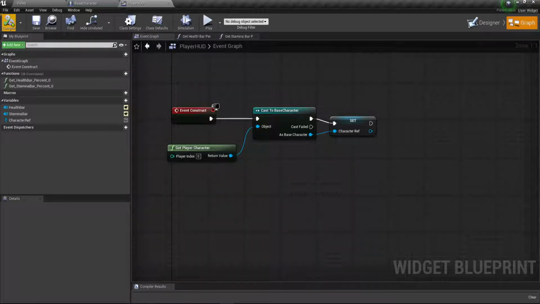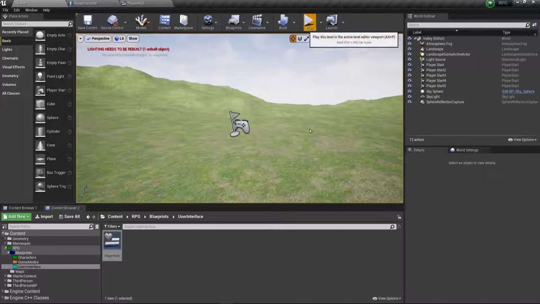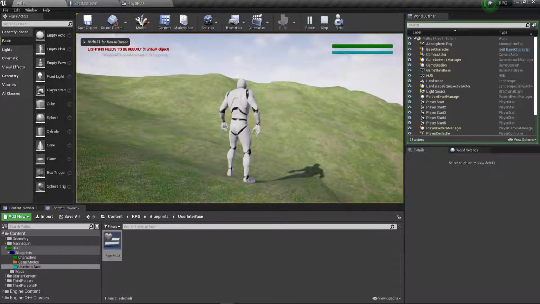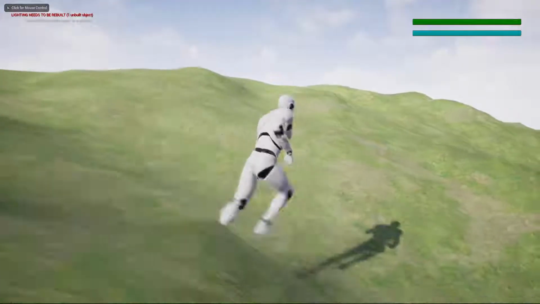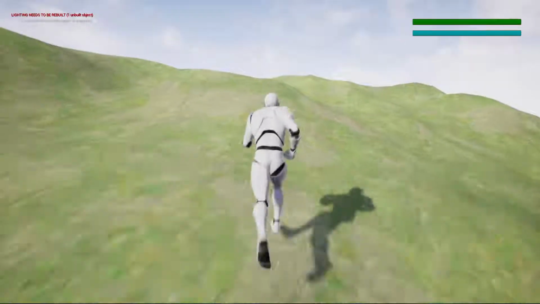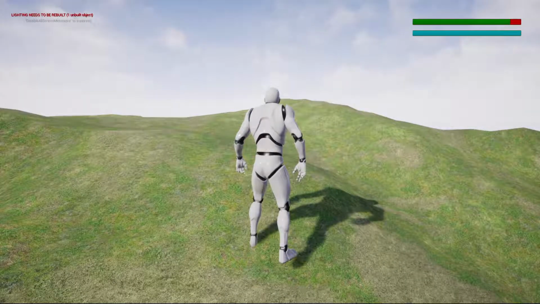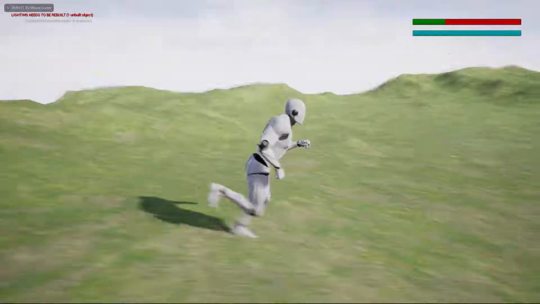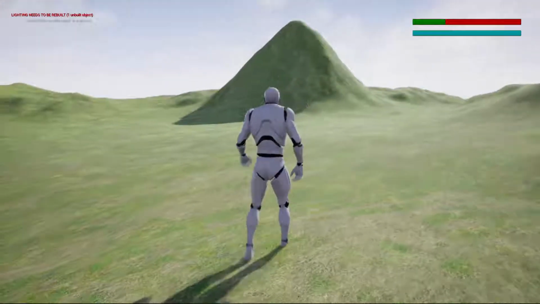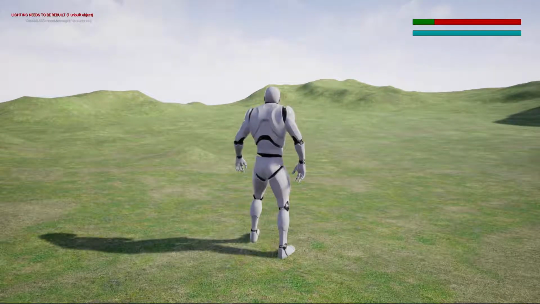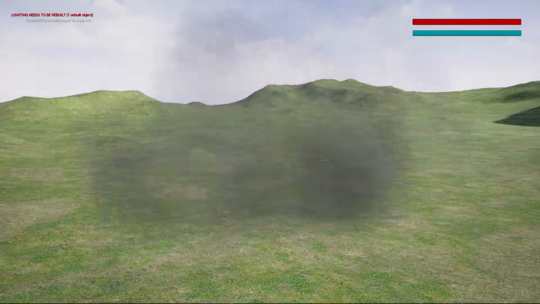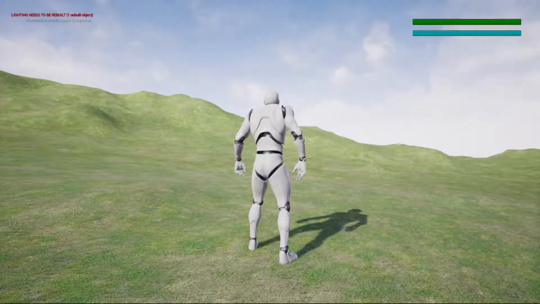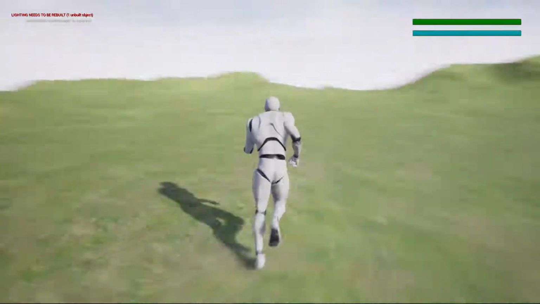We can leave this. It's not functioning the way we really want it to right now, but we'll see where we go. So now we go here, and now they appear to be working correctly. They are full like we wanted them to be. And when I press H, you'll notice that my health goes down accordingly. So my health is going down. Should go down one more time. Character is destroyed, and our HUD is not being removed like it should.